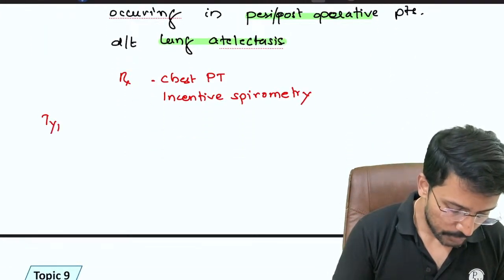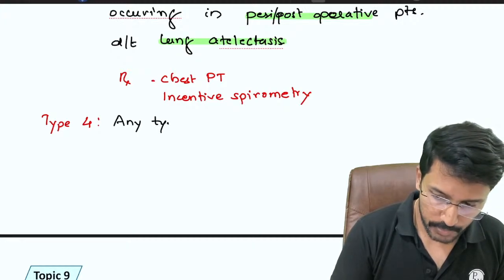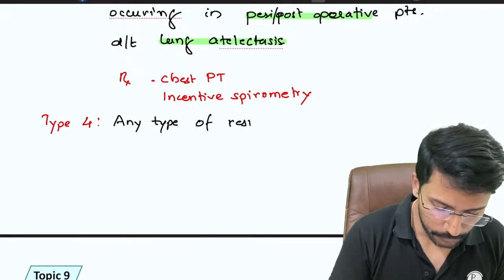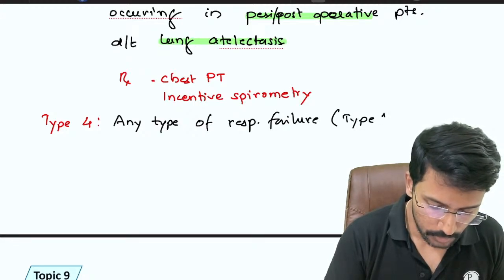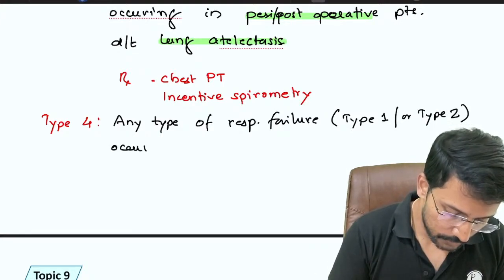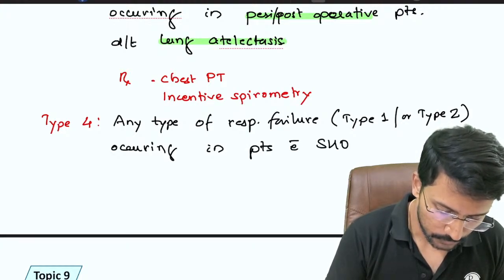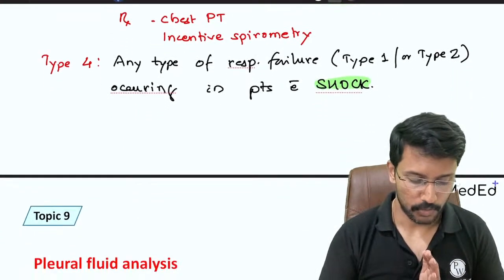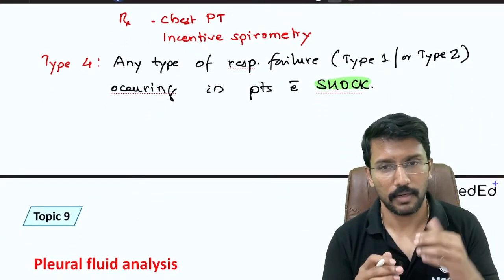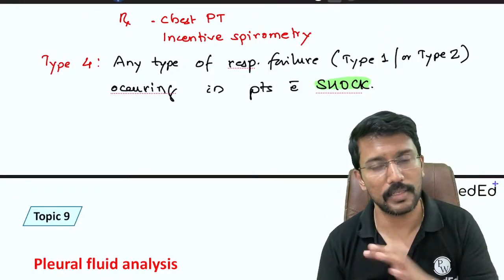Then we have a type 4 respiratory failure also. Type 4 respiratory failure refers to any type of respiratory failure happening in patients with shock. When I say any type, it may be type 1 or type 2, occurring in patients with shock. Again, a very, very important point. When the patient is in shock and develops respiratory failure, we call it type 4. ABG may show it as type 1 or type 2, but the backdrop is important. The backdrop is a patient with shock, then we call it type 4.